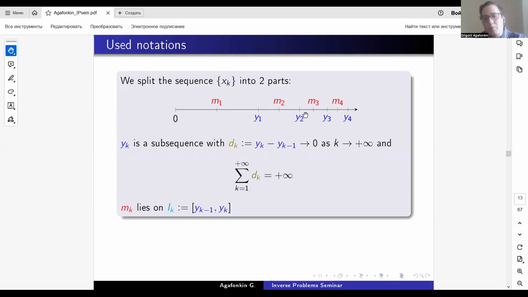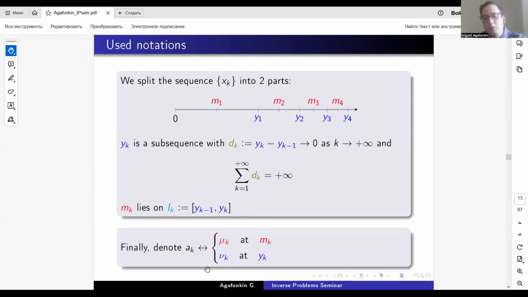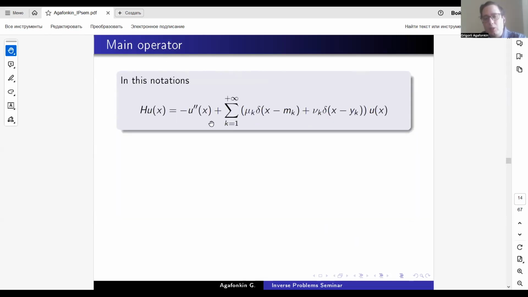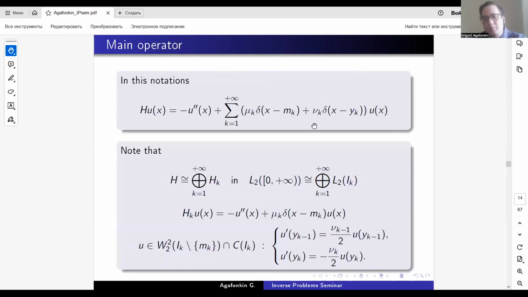Mk are some points lying on this interval, and we denote ak as mu k at the red points and nu k at the blue points. And we will tend nu k to plus infinity and get this way our auxiliary operator, as spoiler. In this notation, our operators can be written as follows.